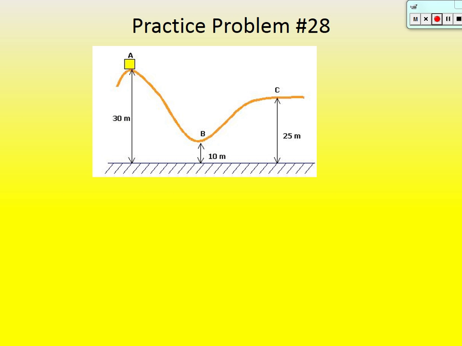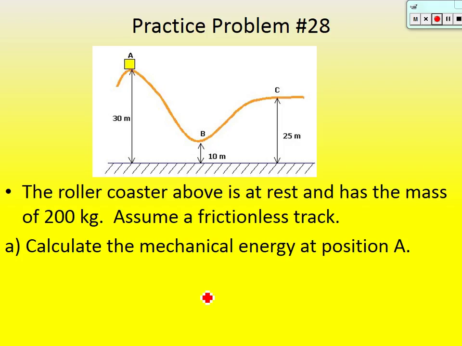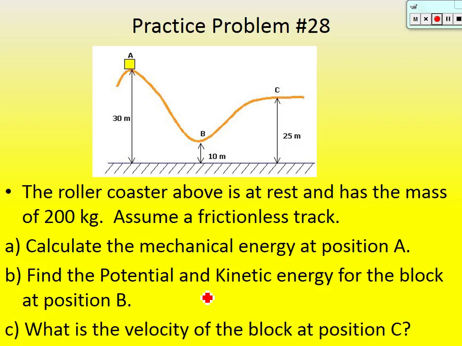Okay, so let's get to one. Practice problem 28. It says a roller coaster above is at rest and has the mass of 200 kgs. Assume a frictionless track. Okay, and I've got a few parts to this one, A, B, and C. I would like you guys to try this on your own first. Okay, see if you can't answer A, B, and C correctly on your own. So if you're watching the video, please hit pause. Try it first. That's where you're going to learn.